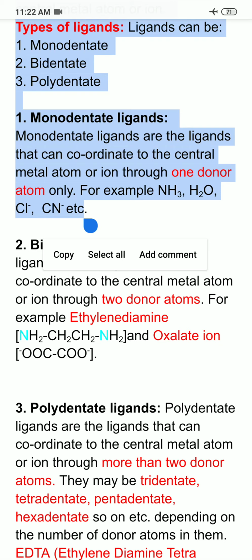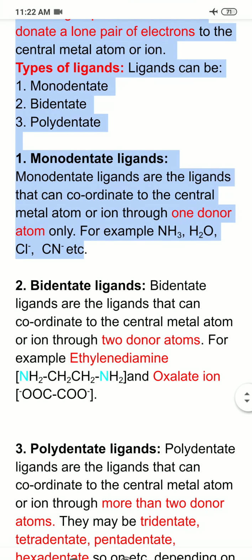So it is having only one donor atom, so ammonia acts as monodentate ligand. Similarly, water, total number of atoms in water are 3, 2 hydrogens and 1 oxygen, but only oxygen is having lone pair of electrons, or in case of water there are 2 lone pair of electrons. But only oxygen can donate, so it is also an example of monodentate ligand. Similarly, chloride and cyanide ions also.